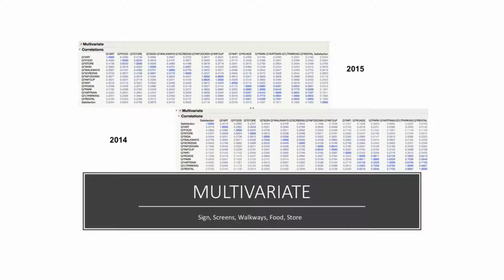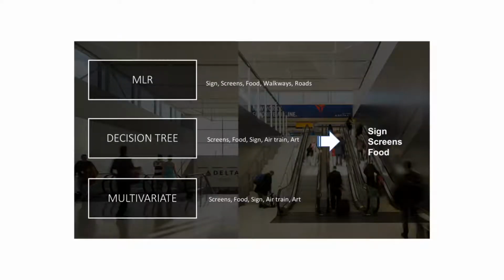And in the multi-correlation matrix, we compute the correlation matrix for certification compared to other continuous variables, and then find out the top 5 variables in absolute value with respect to the certification, which are screen, signs, walkway, food, and store. And in total, based on our analysis, we find out signs, screen, and food are the top 3 most important variables in these 3 models.